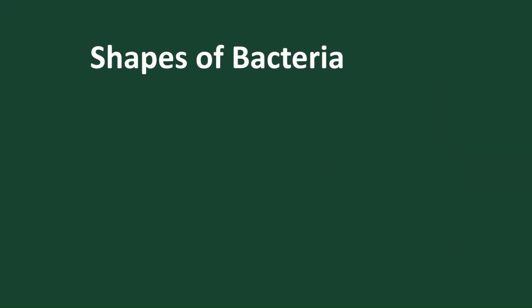Okay, let's discuss the different shapes. So let's talk about the first shape. When we move on to the first shape of bacteria, let's discuss the coccus form. This coccus is again classified. It is called monococcus. Monococcus bacteria, if it is free living, only a single bacterium is present.